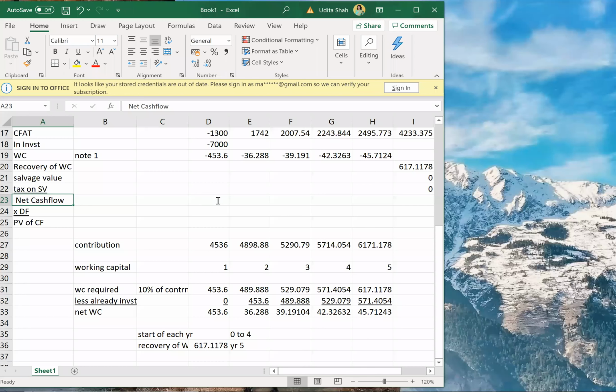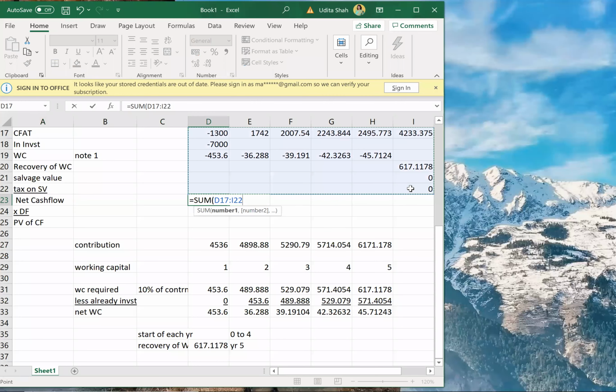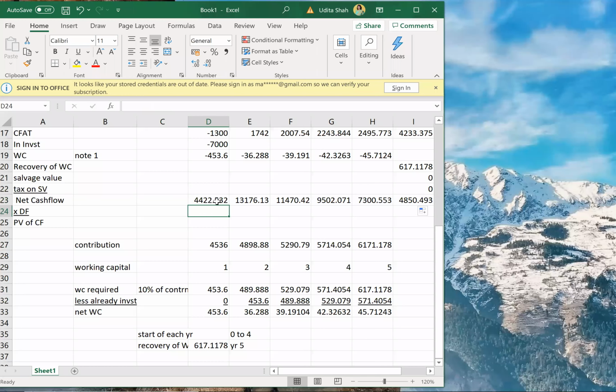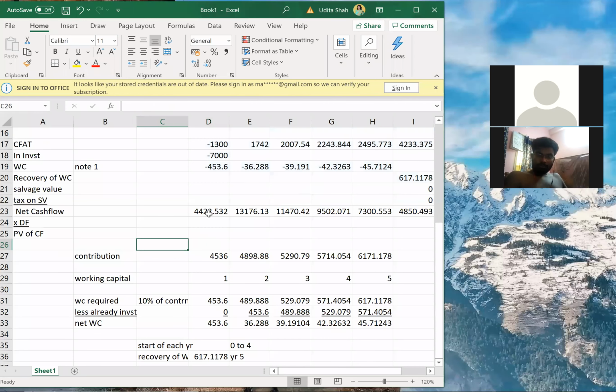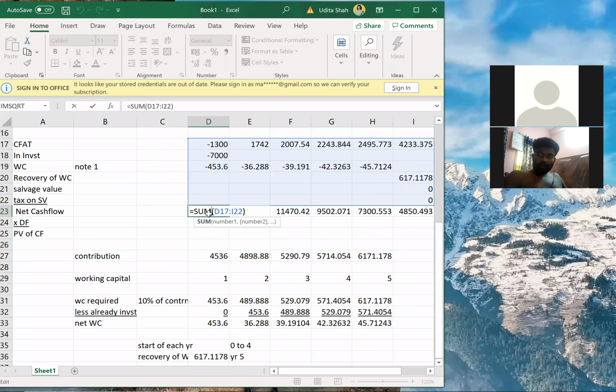Net cash flow will be the sum of all of these. Why is this coming out positive?